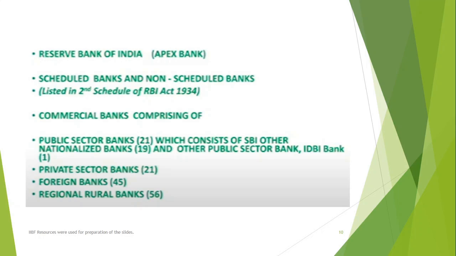Then the second segment under commercial banks is private sector banks. Private sector banks are classified into two categories. One is new generation, which are those banks which came into existence after 1995. The first new generation private sector bank was UTI Bank.